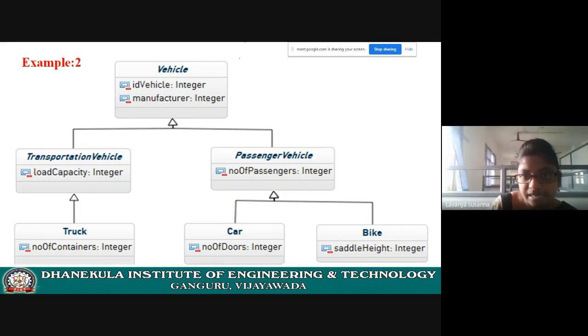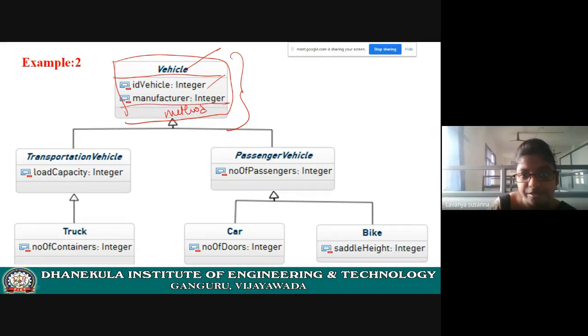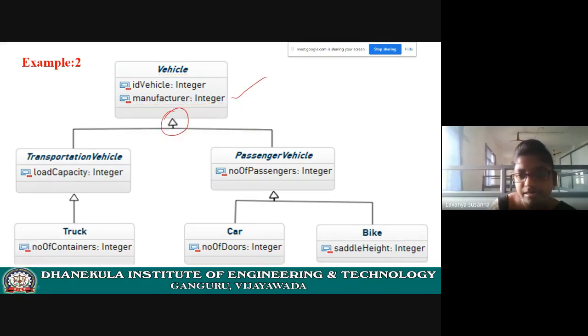Class must be represented in this way. See this diagram. What is this? Rectangle. You need to draw a rectangle and then a line like this and then the class name. Here there must be data members. Again a line. Here there must be methods. In this way you need to draw. This is a graphical representation of a class. Remember all these symbols. Okay.